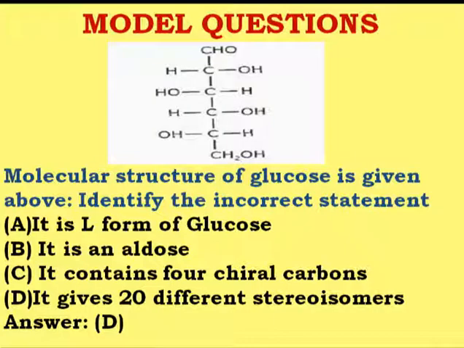But we have been asked to find out what is the incorrect statement. The same question can be twisted further, and they can ask you which of the following statements for the above structure of the glucose is correct except. So when there is an except, or when it asks which of the following statements is not correct with respect to the structure of glucose shown in the above figure, in that case before each option you write down true or false, and accordingly you jump to the final conclusion and write down the correct answer.